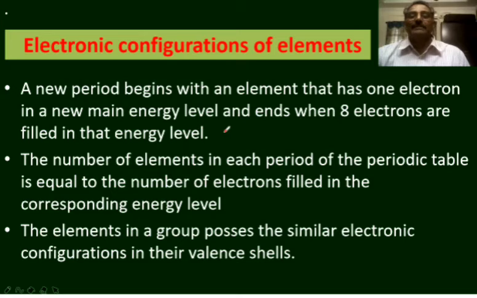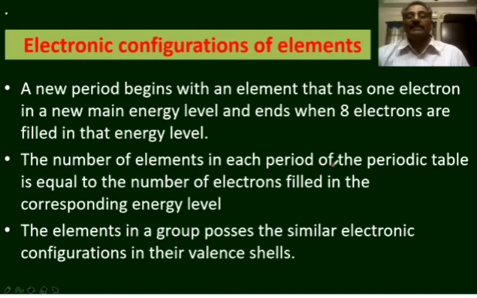So, for all the elements in the first period, the principal quantum number is 1. For all the elements in the second period, the principal quantum number is 2. For all the elements in the third period, the principal quantum number of the valence electron is 3. For all the elements in the fourth period, the principal quantum number of the valence electron is 4, and so on.